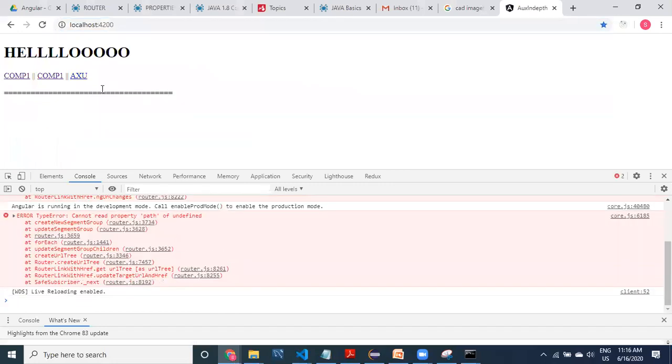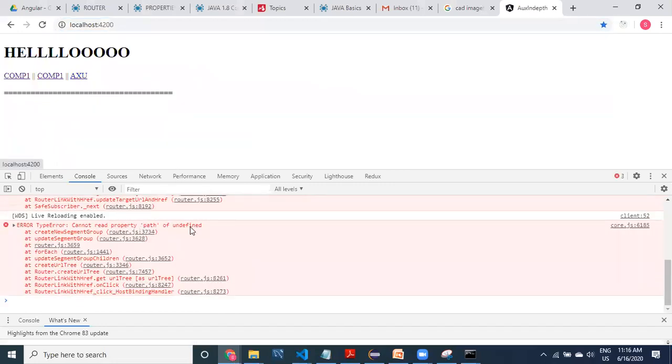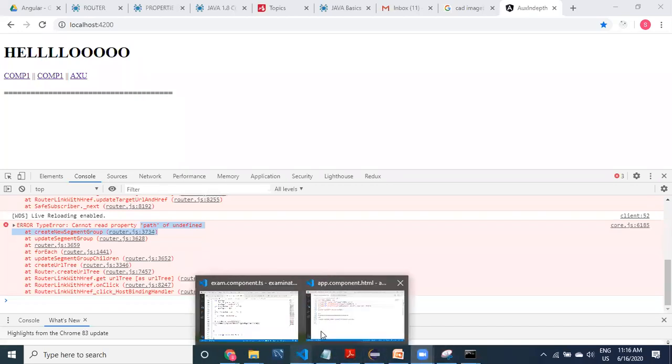Okay, just look at it. Click on AUX. The path is undefined. Yes, path is undefined, right? What is the mistake that we have made? We have to compare the code that we have provided. Where is the code?